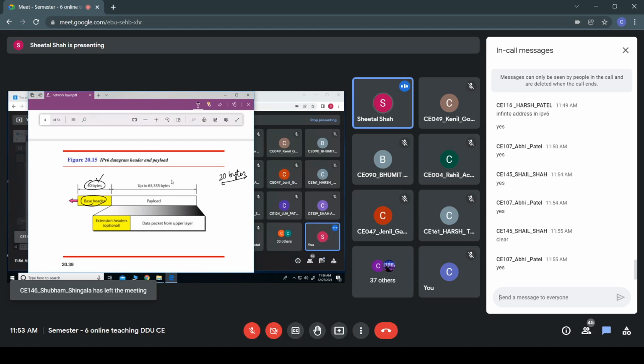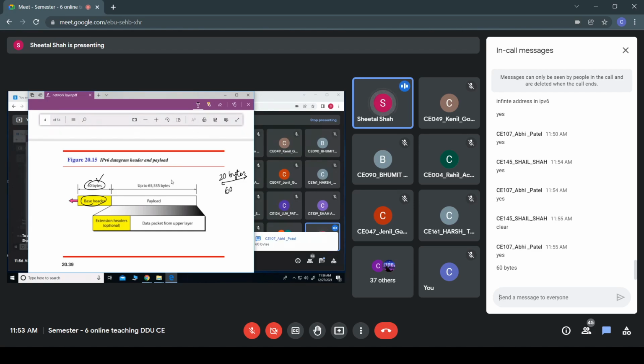minimum size. And what can be the maximum size of the IPv4 header? It was 60 bytes. So the remaining 40 bytes were options, isn't it? Whereas here we have a fixed size header of 40 bytes. And after this base header, it provides the payload field. Payload is nothing but your data.